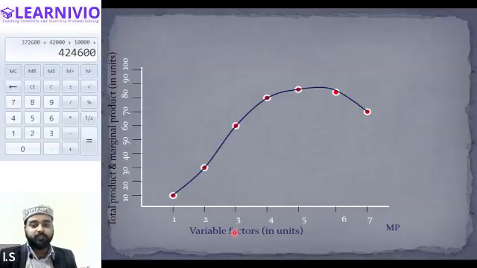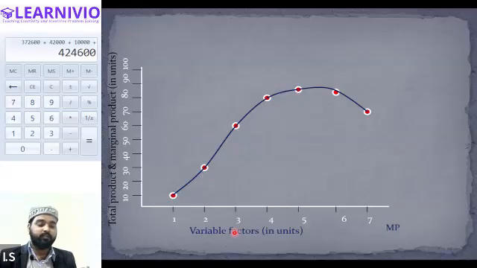Yes, sir, understood. Okay. After that, on the same diagram, we will be presenting the values of the marginal product. So at the first unit of labor, marginal product and the total product are both the same. At first unit, total product is 10 and the marginal product was also 10. Is that right? Okay. So basically the marginal product will start from the same point. When the second labor is introduced, marginal product rises from 10 to 20. Then at the third unit, when the third variable factor is applied, marginal product still rises from 20 to 30, right?